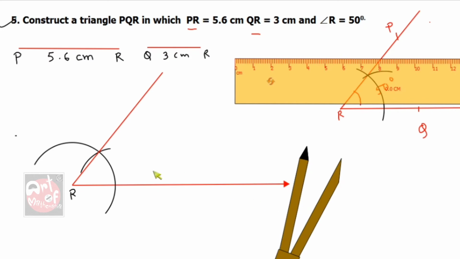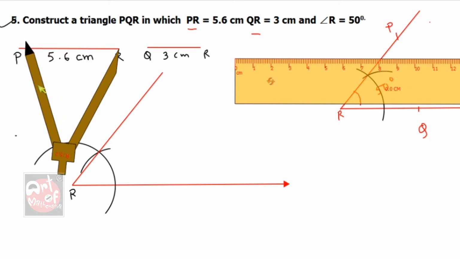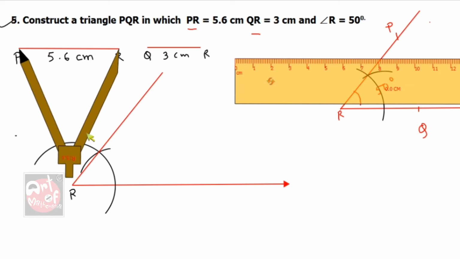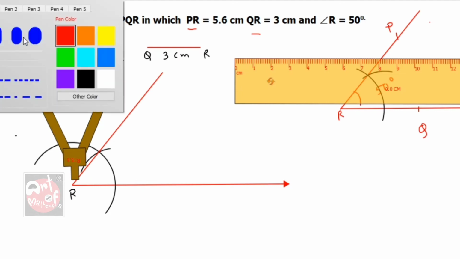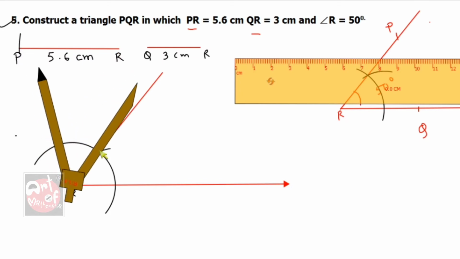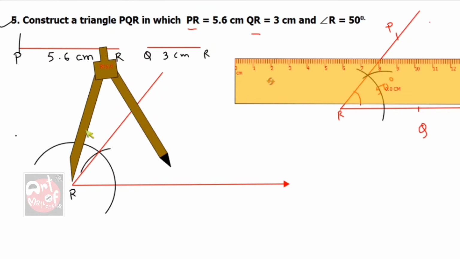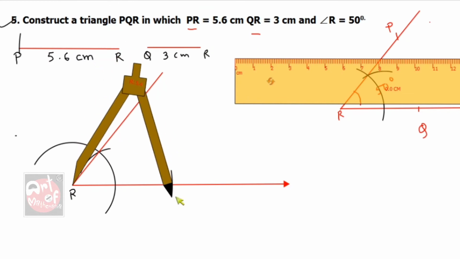Now what to do? I have to cut 5.6 centimeter. As I have told you, this I am going to take as a base. 5.6. Here it is. Can you see that? Exactly there. So cut 5.6 and take this measure and put the compass at center R and cut it.